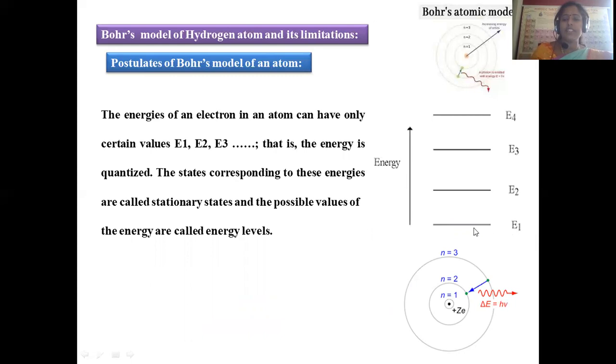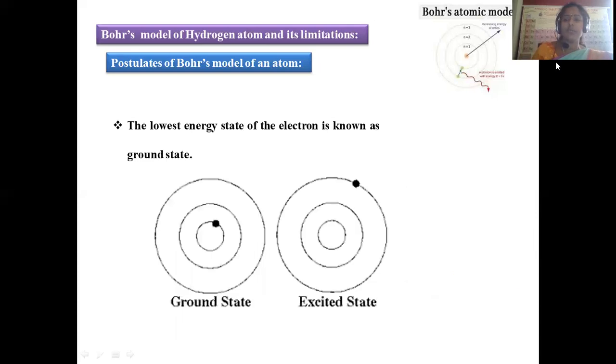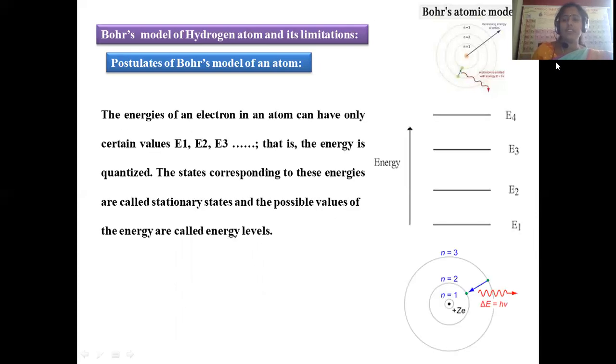In each energy level, the initial level is called the ground level, whose energy is denoted as E1, the next level is called E2, then E3, E4, E5. In this manner, different levels of energy exist as we move from the ground level to excited state levels. Each energy level has its own fixed amount of energy.